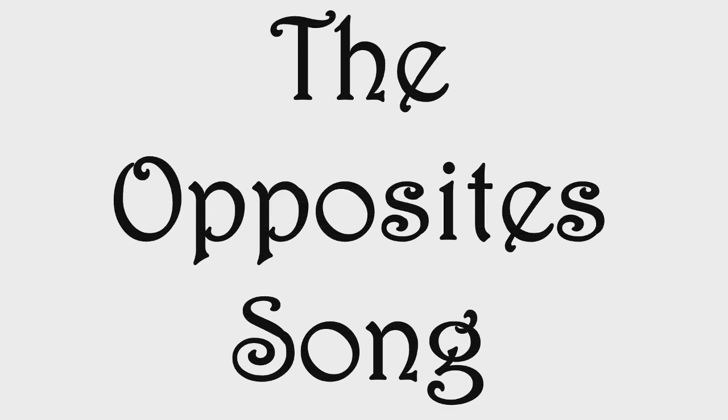And the best way to learn all of your adjectives is to remember that nearly all adjectives have an opposite. And that opposite word is an adjective. So if you know big, that's one adjective. And you know the opposite is small. Now you know 2 adjectives. So what are we going to do now? We're going to watch the opposite song. Please watch this song. It has many, many adjectives in it.